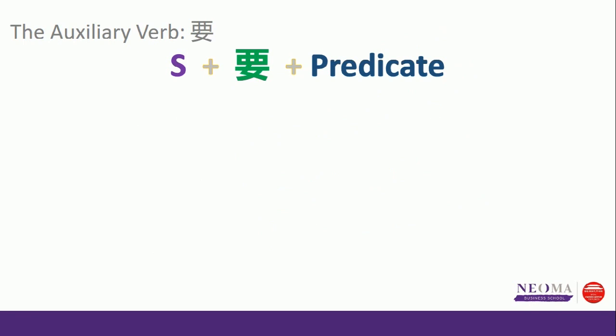Yesterday we learned the auxiliary verb 要. For the pattern of using 要, you put 要 in front of the predicate. This shows a strong desire or that you are about to do something.